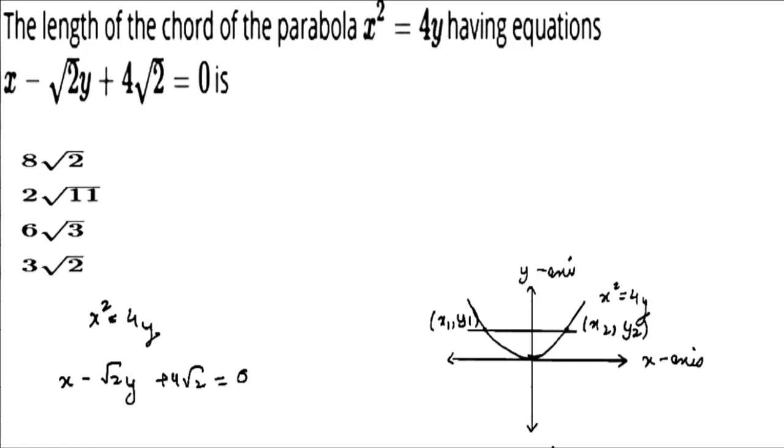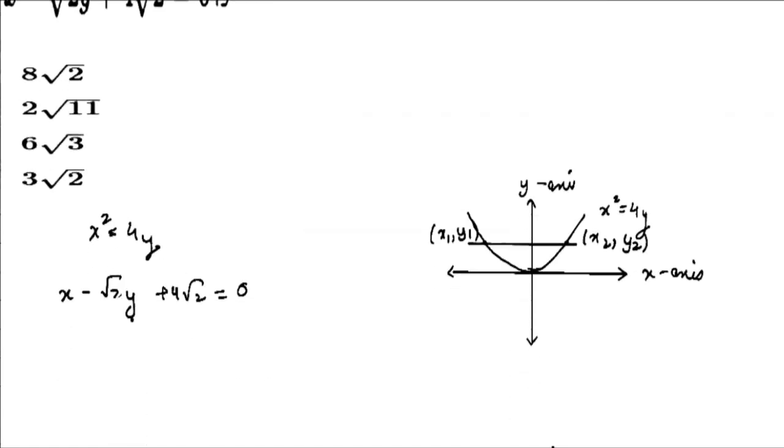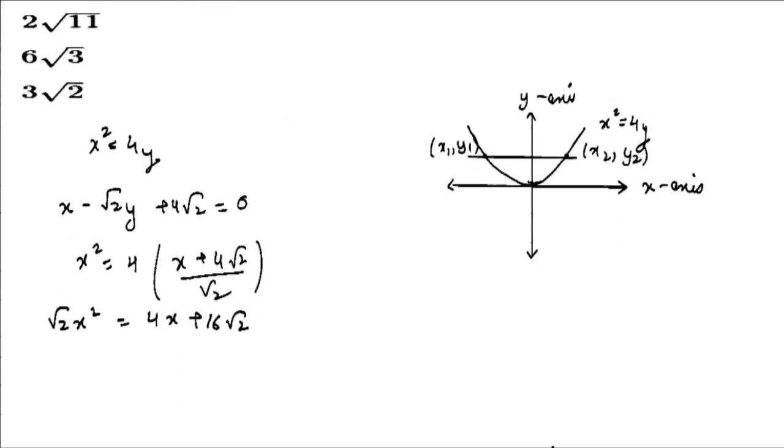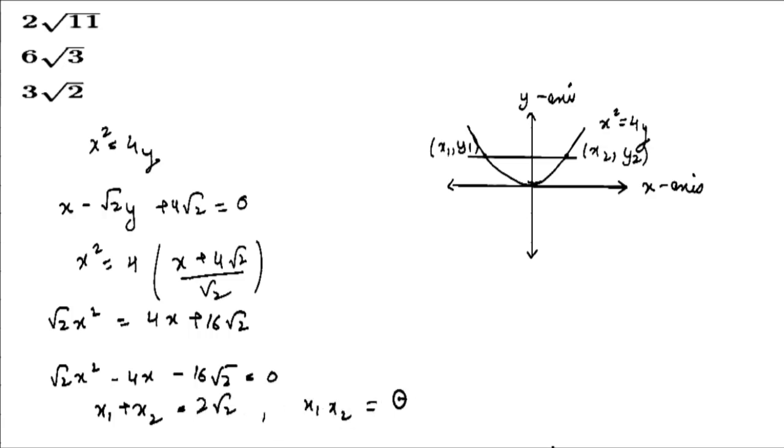So we can replace the value of y from this equation into this. x square equals 4 times (x plus 4 root 2) by root 2. So we have root 2 x square equals 4x plus 16 root 2. So now this is a quadratic equation: root 2 x square minus 4x minus 16 root 2 equals 0. So x1 and x2 are its roots. So x1 plus x2 will be 2 root 2 and x1 x2 will be minus 16 root 2 by root 2, that is minus 16.